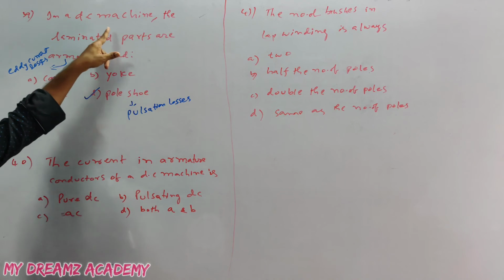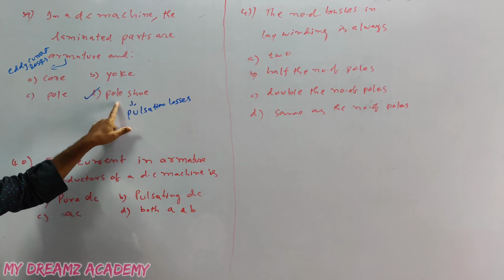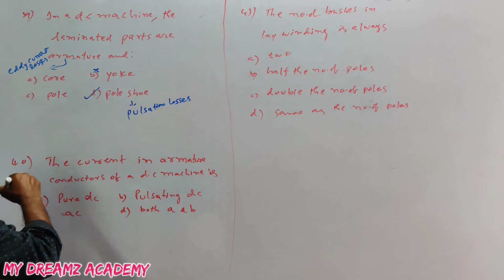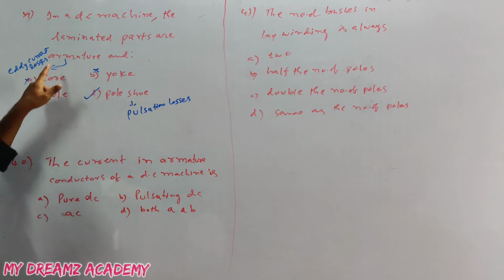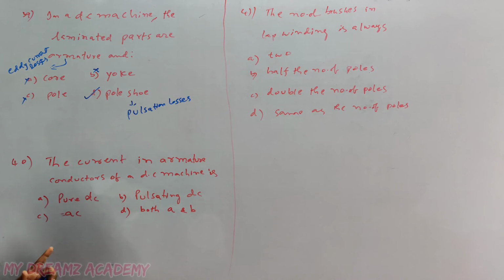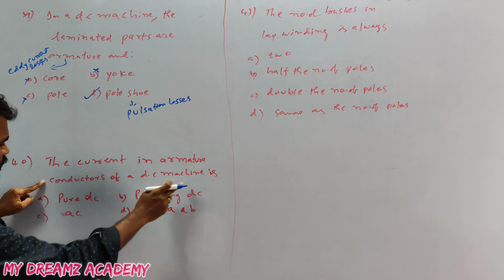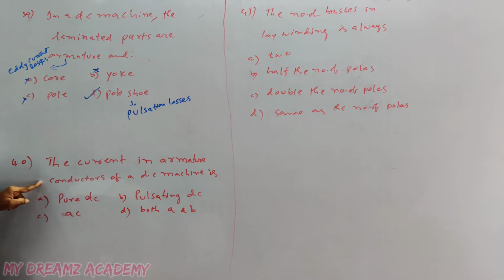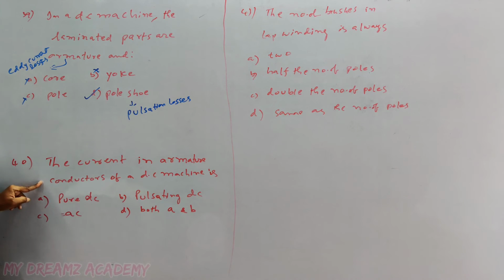Okay, in a DC machine the laminated parts are armature and pole shoe. The yoke is not laminated, the core is also not, and the pole is also not. Only armature and pole shoe. Okay, and the second question, the 40th question: the current in the armature conductors of a DC machine is